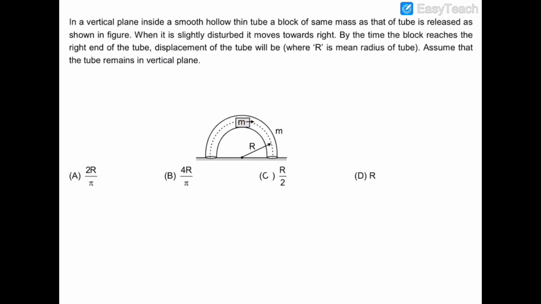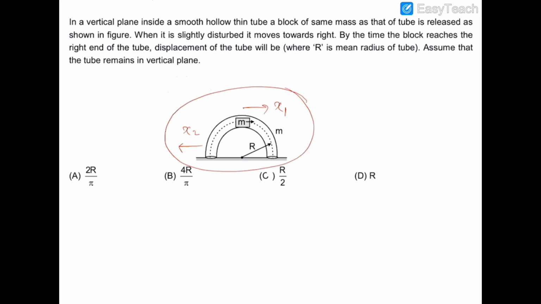So this is also a question in which we have to evaluate the displacements of the tube and the block. So we can easily assume that this is a question of balancing the mass movements. Let's suppose this block moves in the forward direction by a distance of x1 and the tube moves in the backward direction by a distance of x2.